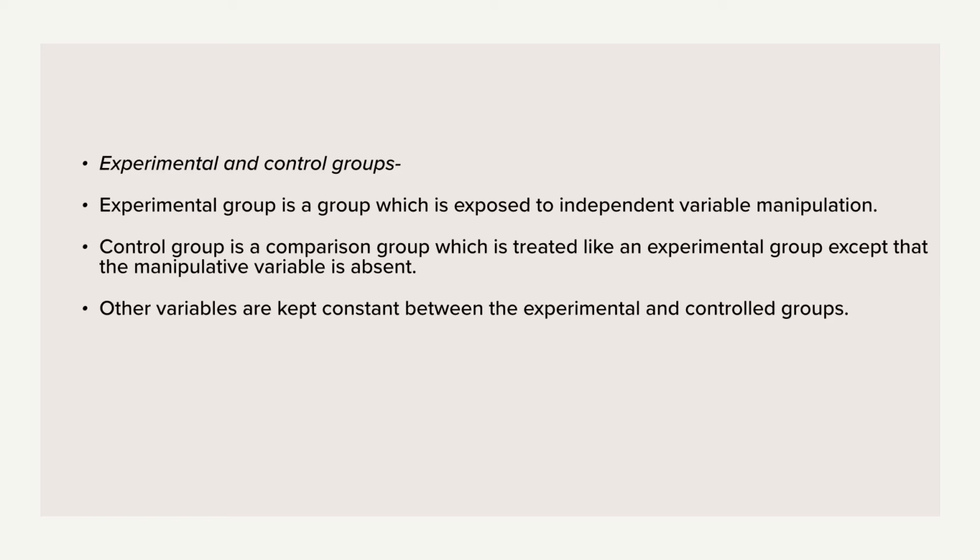So see here, what I'm trying to say is, one of the variables which we chose for our research study, the independent variable, that one we are going to manipulate.